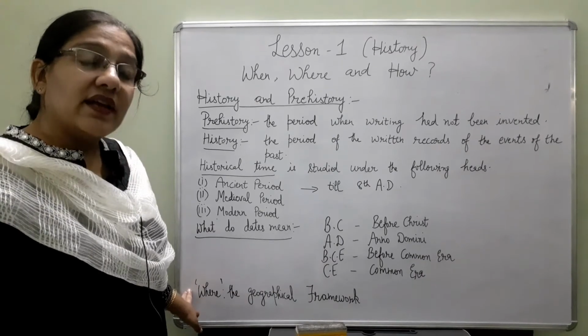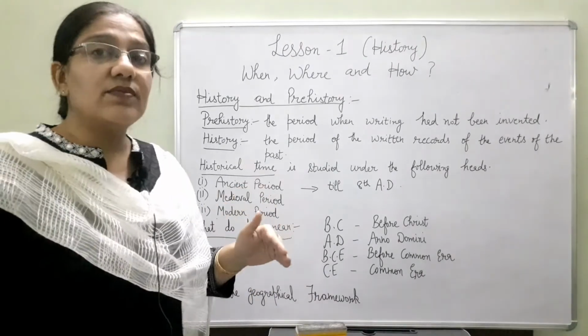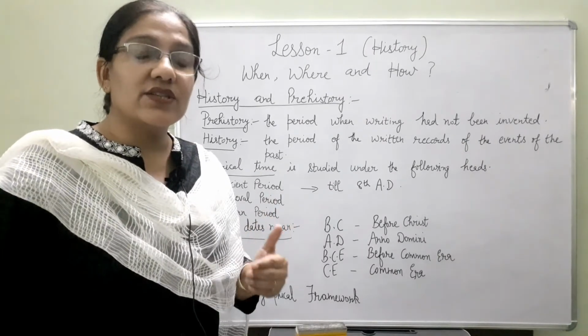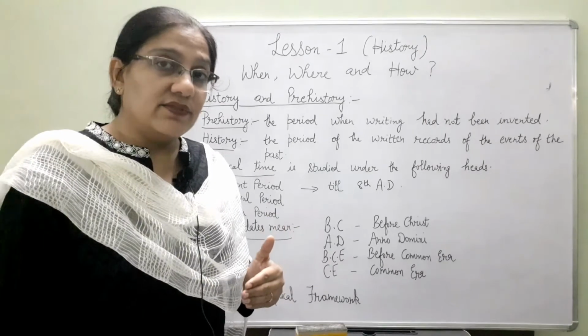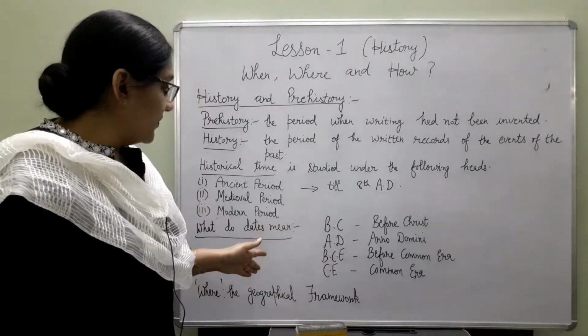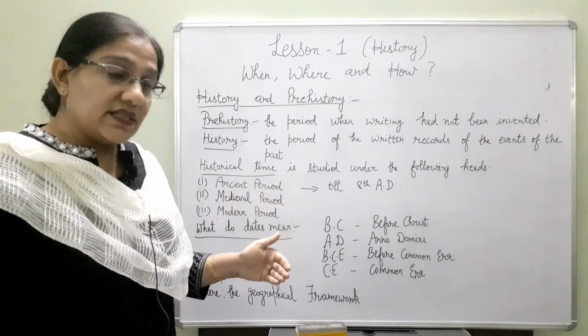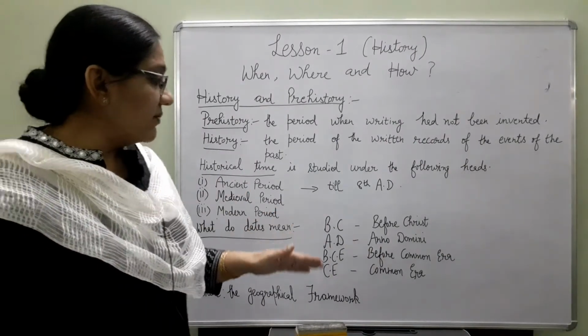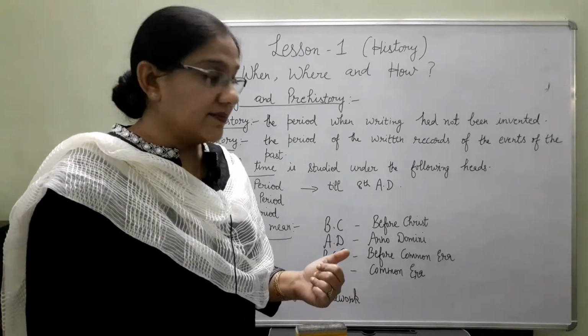India's external boundary is constituted by natural borders. India has natural borders like the Himalaya in the north, which protect us from the extreme cold Siberian winds, and the oceans surrounding the peninsular region protect us from foreign attacks.